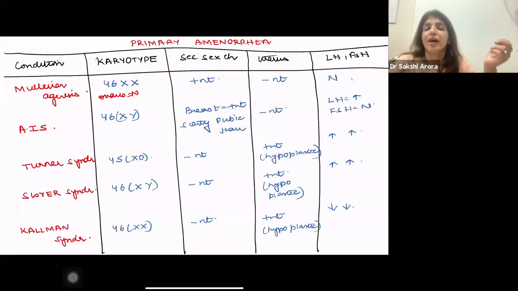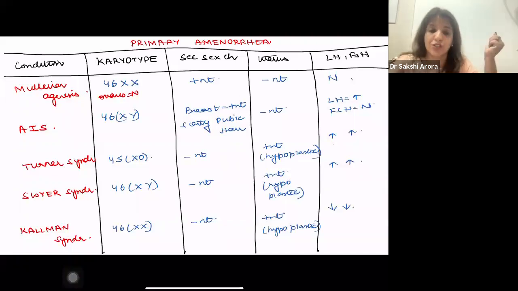Luteal phase defect. See, luteal phase defect, as the name suggests, luteal phase means the second half. And in the second half, what is the main hormone? Progesterone. So what does luteal phase defect mean? That there is less progesterone, right? And because of that less progesterone, how is the patient going to present to you?